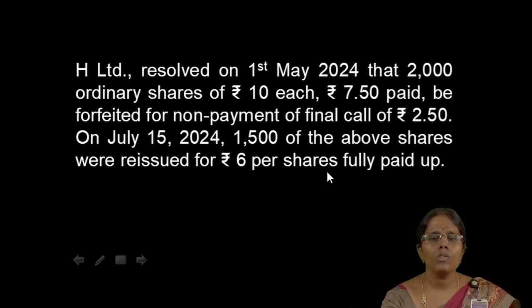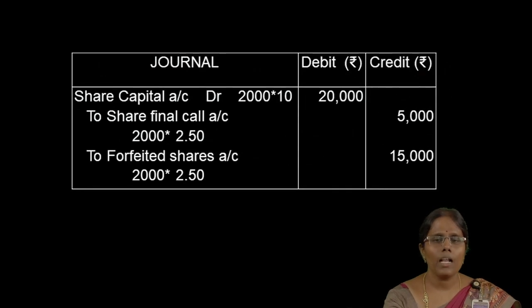So, 2000 shares have not paid the final call money, so 2000 shares should be forfeited. The entry for forfeiture is share capital account debit, 2000 into 10, 20,000. The amount not collected is the final call money, so 2000 into 2.5 should be credited in the share final call account. So, the amount will be 5,000 rupees to forfeited shares account.